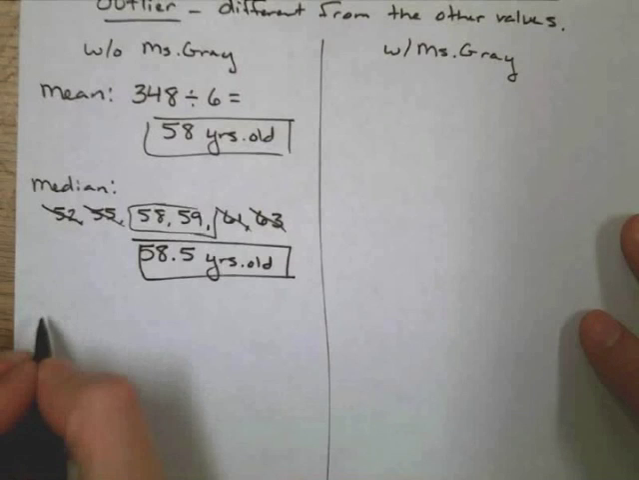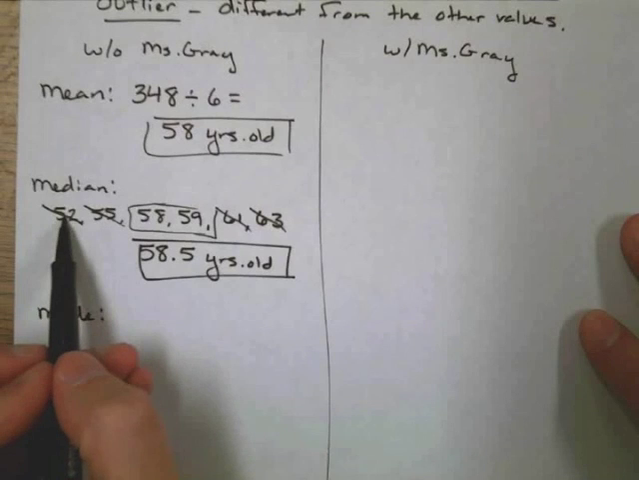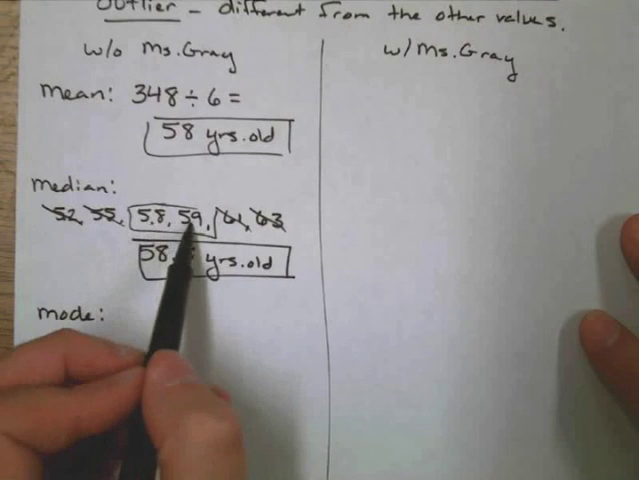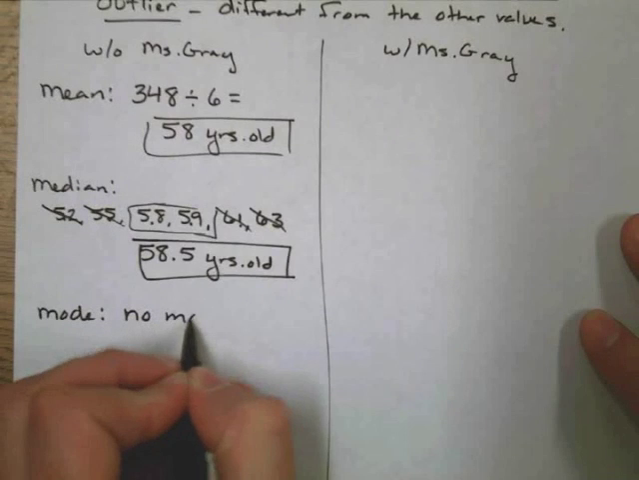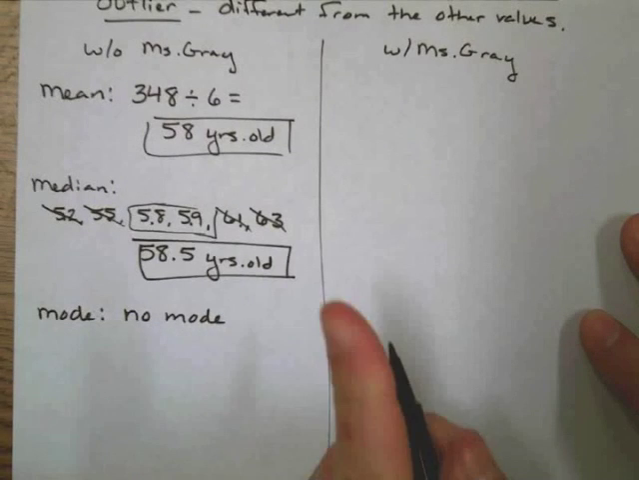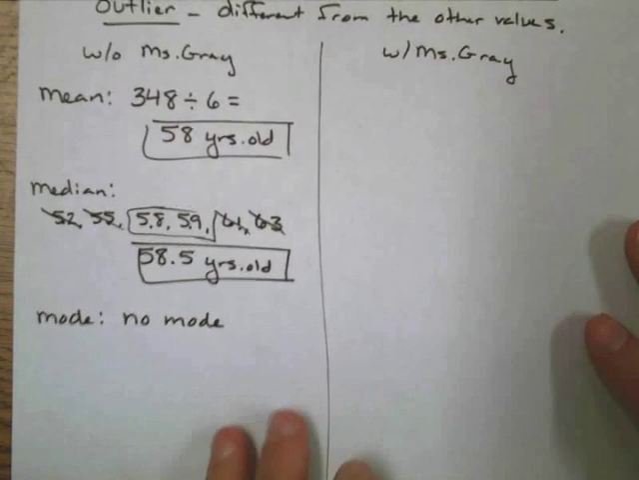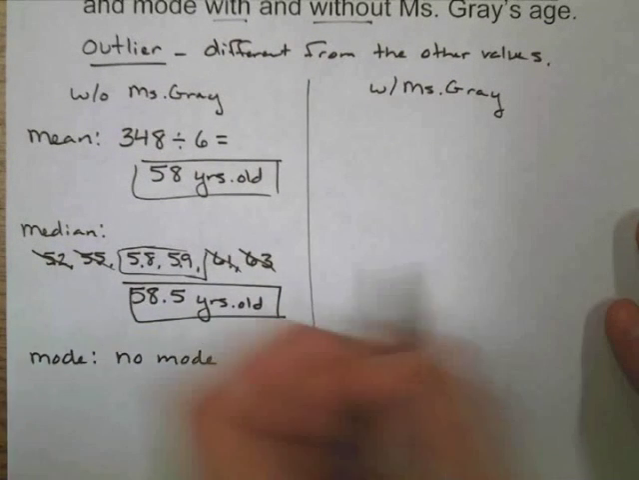And finally, our mode, well, let's see here. We have 52, 55, 58, 59, 61, and 63. There is no mode in this one. They all show up only one time. Remember, mode is the frequency, how often it happens.